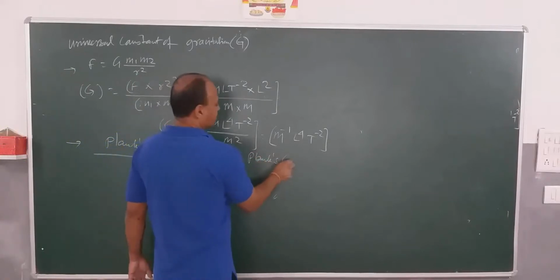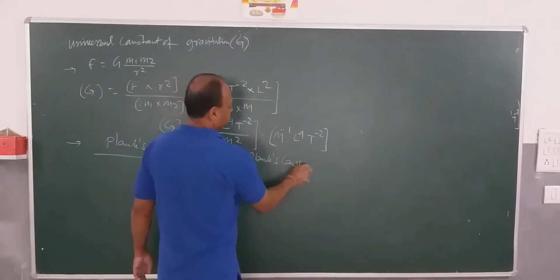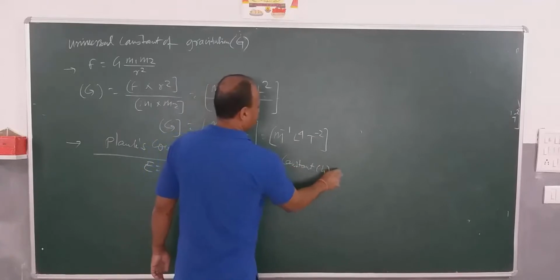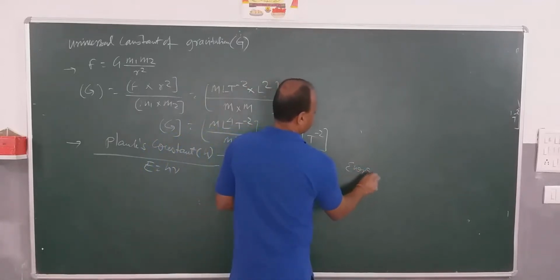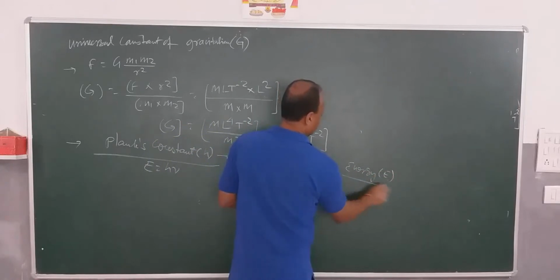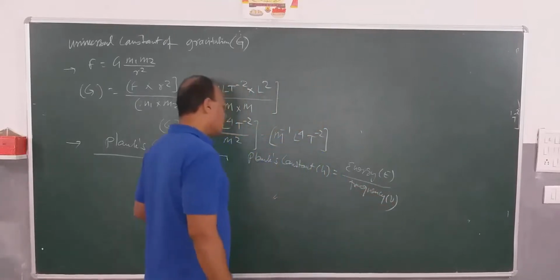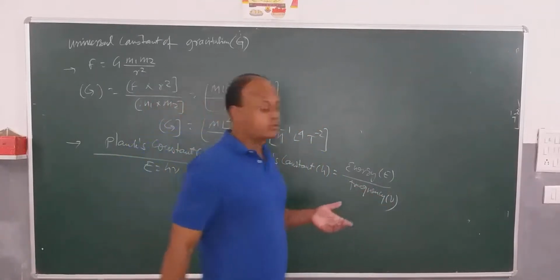Planck's constant H is equal to energy E divided by frequency nu. And from here onwards, it's very easy for you to work out.